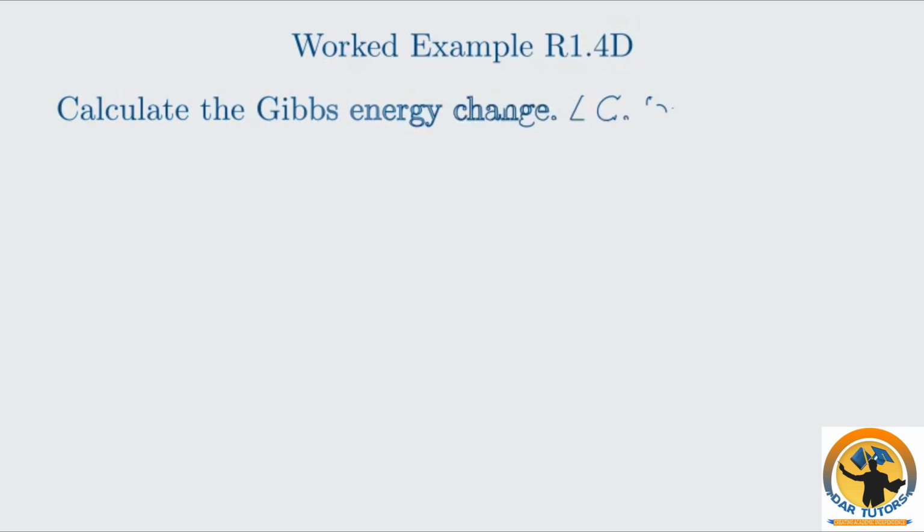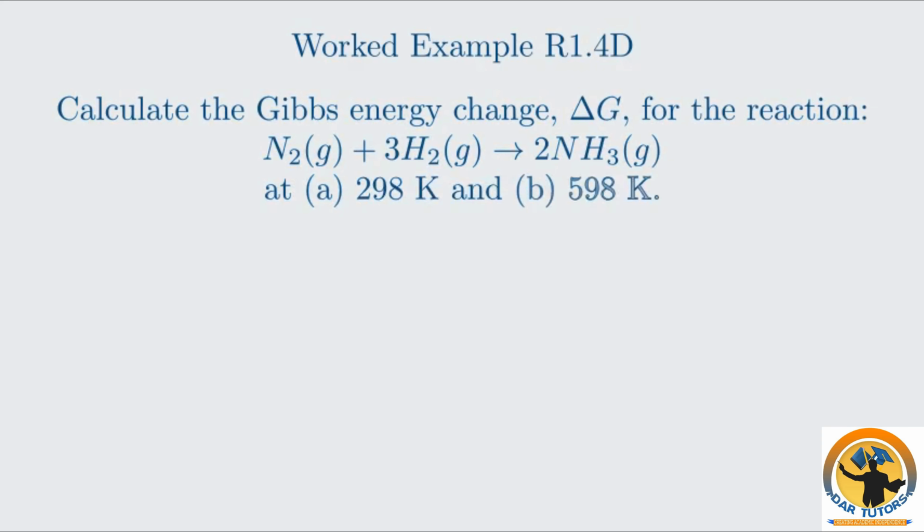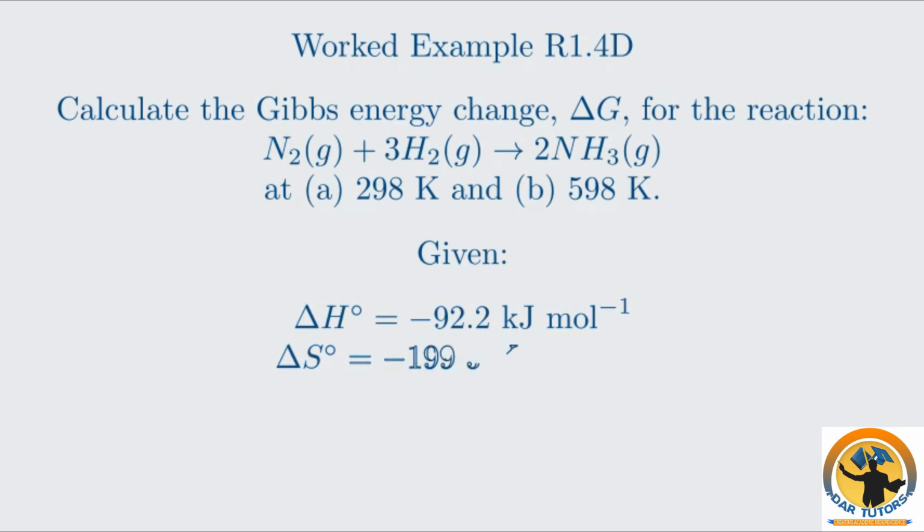Now let's work through an example to solidify our understanding. We will calculate the Gibbs energy change for the Haber process. We need to calculate ΔG for the reaction of nitrogen and hydrogen to form ammonia. First, let's write down the given data. The standard enthalpy change is minus 92.2 kilojoules per mole, and the standard entropy change is minus 199 joules per Kelvin per mole. Part A, calculation at 298 Kelvin.